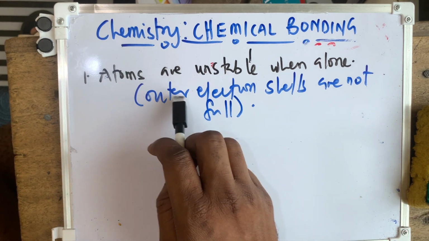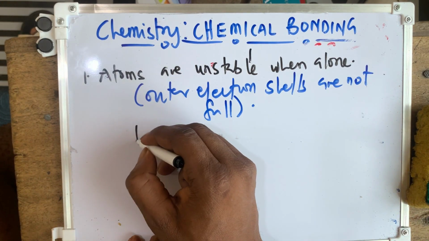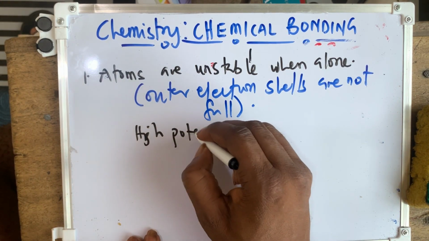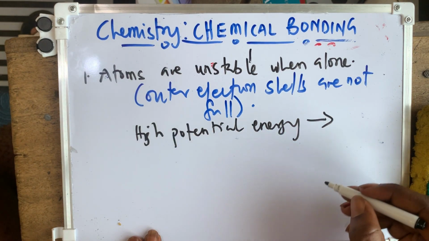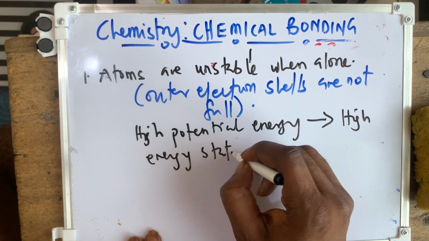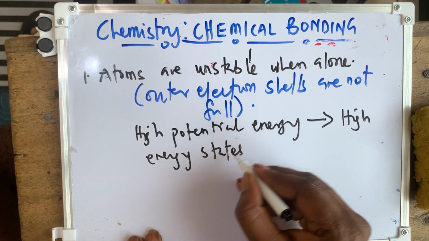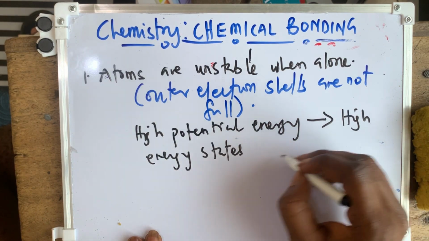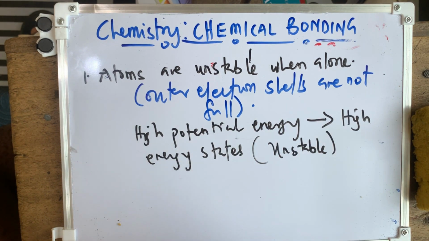Because the outer shell electrons are not full, especially with the metals and the non-metals, they have high potential energy. This high potential energy leads to a high energy state, which makes the atoms unstable. You are a chemistry student, so you should know the terms very well. But atoms in their normal nature desire a more stable configuration.